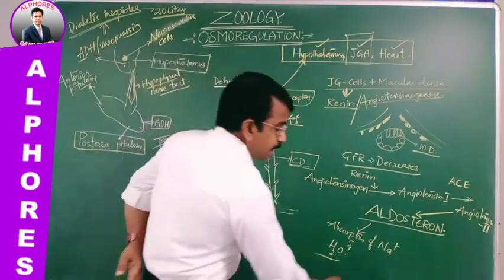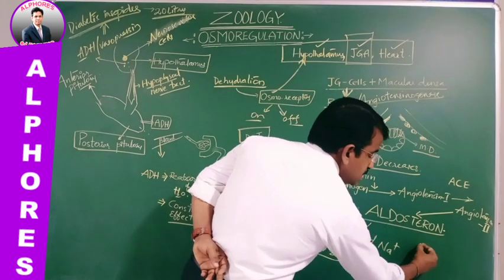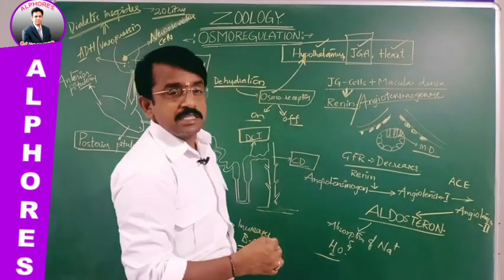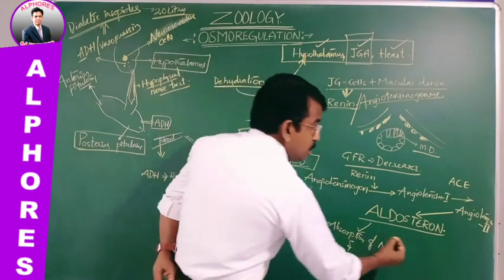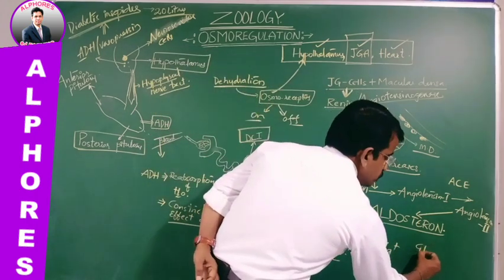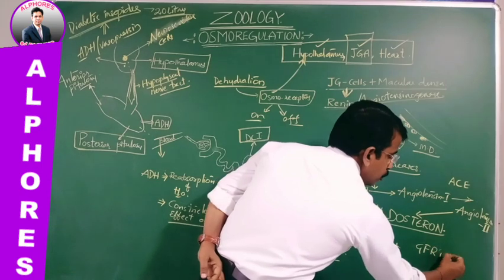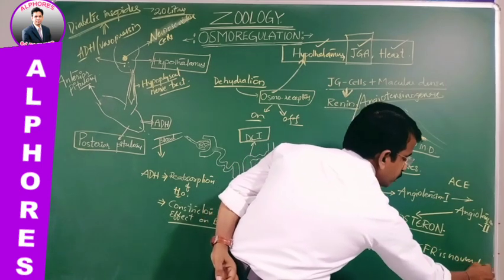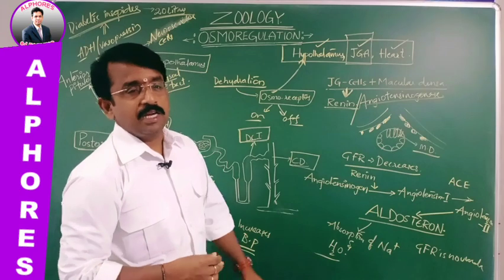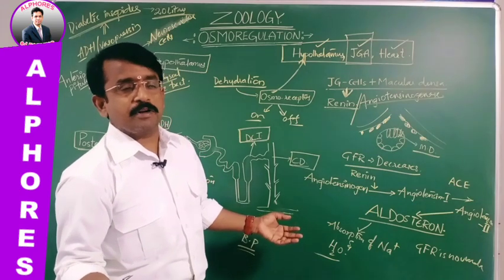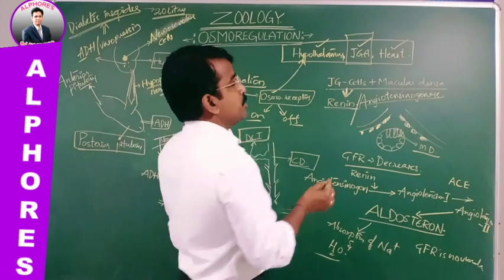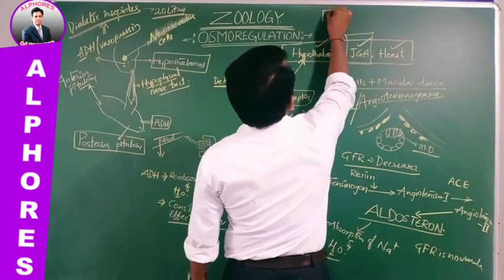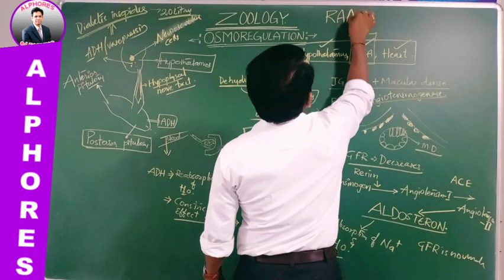Thereby it maintains the norm. It increases the blood pressure, so glomerular filtration rate increases. So GFR is normalized. Understand? GFR takes place, glomerular filtration rate. This system is named the RAAS.